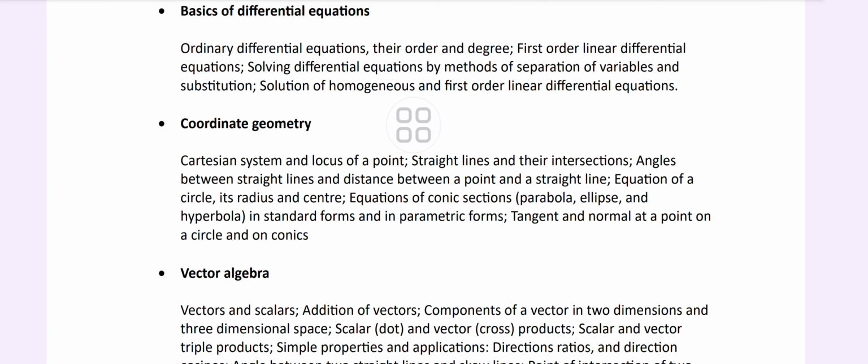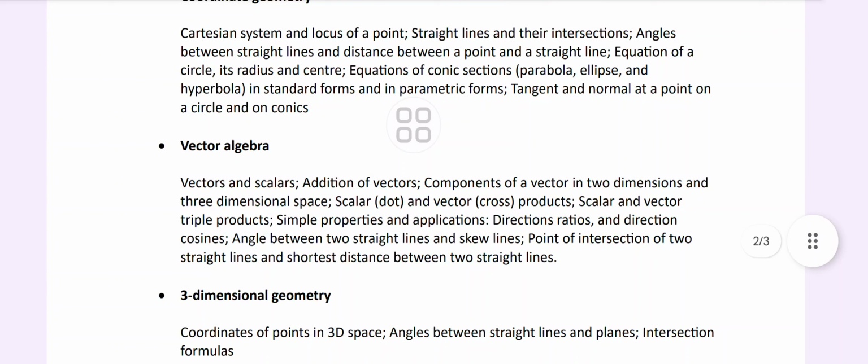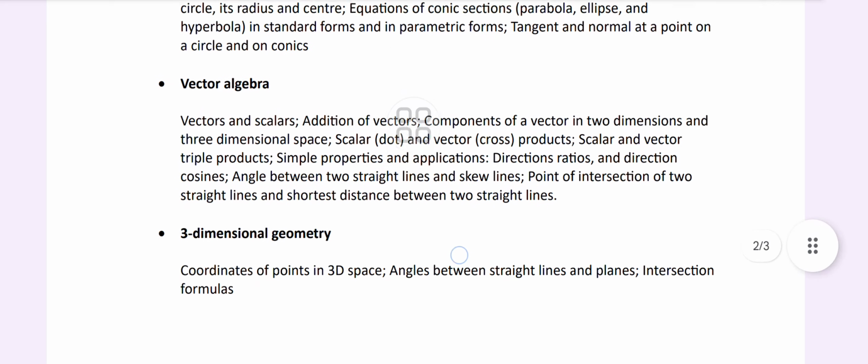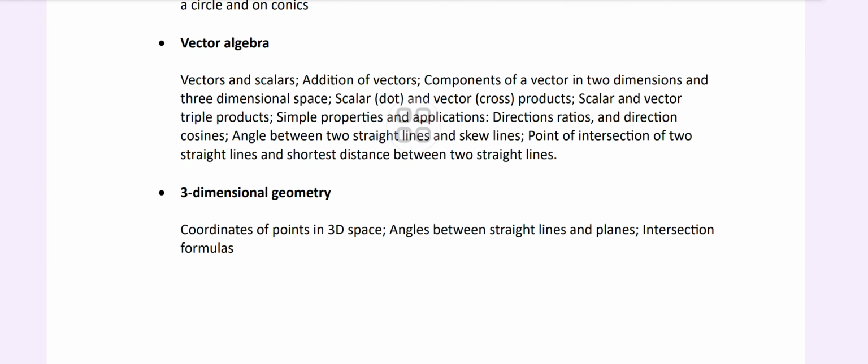Conics are also there. Finally we have vector algebra, where we have vectors and scalars, addition of vectors, components of a vector in 2 and 3 dimensional space, scalar and vector triple products, simple properties and applications, direction ratios, all things for vector algebra. And finally the shortest distance, point of intersection of 2 straight lines and shortest distance between 2 straight lines. Then we have 3-dimensional geometry, where we do coordinates of a point in 3D space, angles between a straight line and a plane, and the intersection formula.